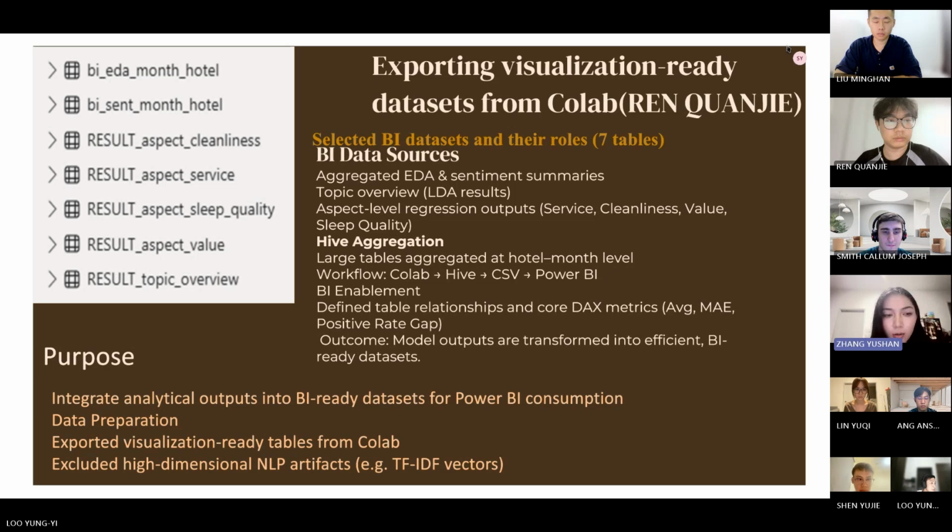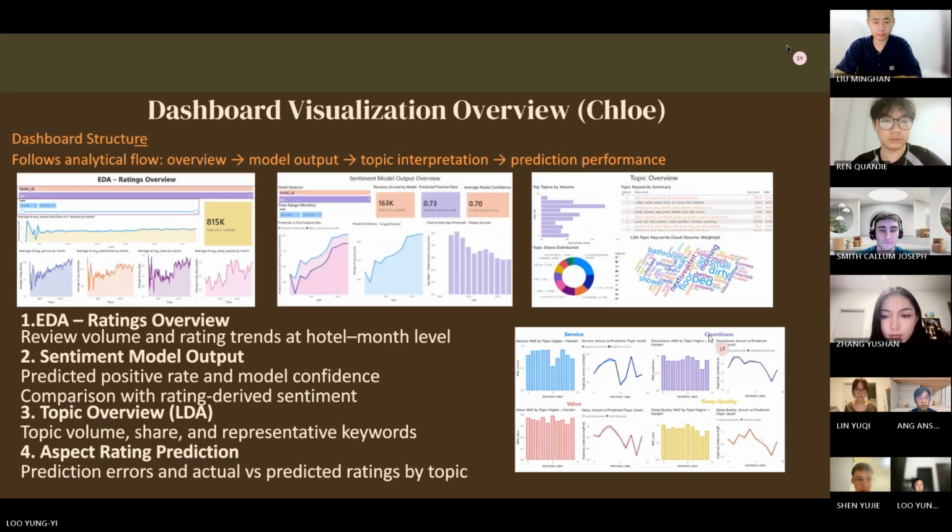For our data, we export the data files we need from Colab for each part, but some file sizes are very huge, so I use Hive first to simplify them and keep only the useful values. Then I export them as CSV and also use DAX measures in Power BI. Could you please change to the dashboard?